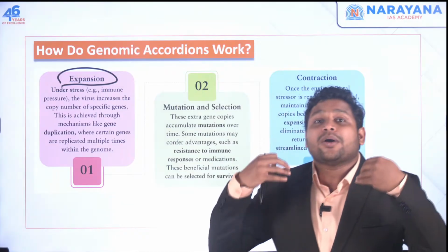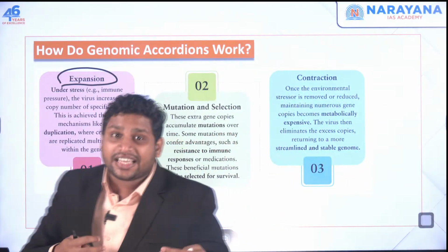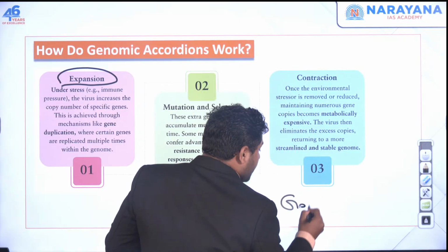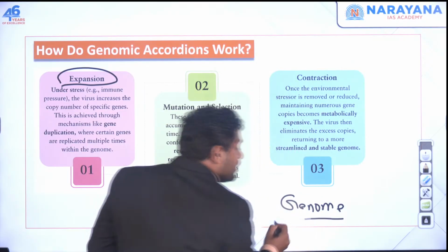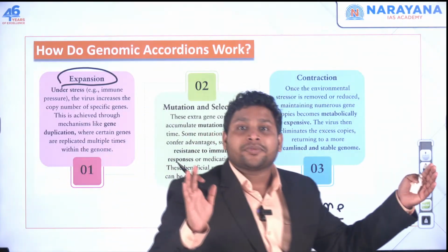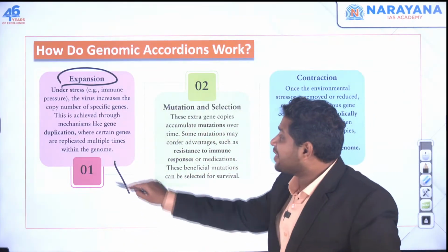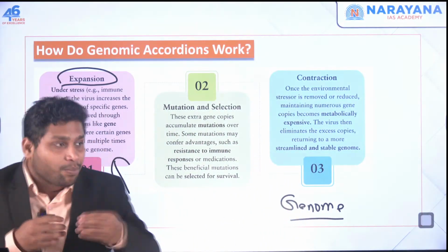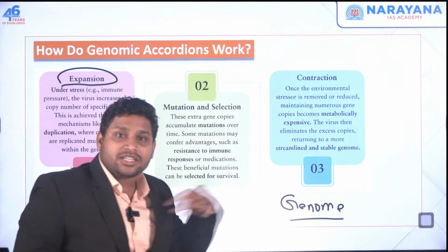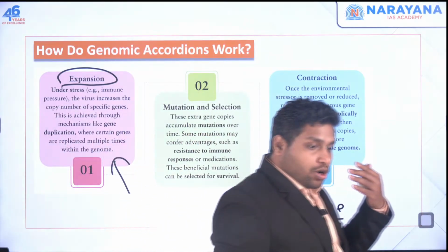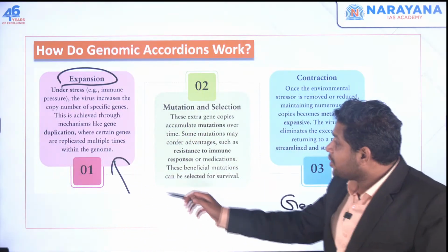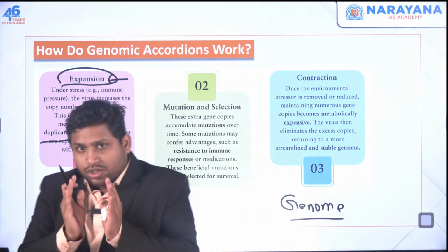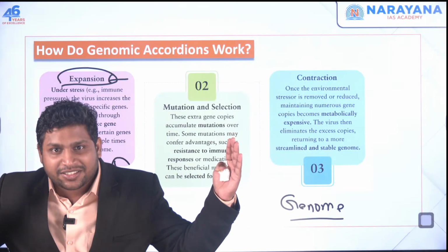At that time, they are going to make more copies of themselves, of their DNA. If you look at their genome, they are going to expand their genome, make it longer, for the sake of survival. This is done by making duplicate copies of genes. More genes will be added, since some genes are being killed by your immune system. So gene duplication is happening, and this is how the virus is expanding in size.